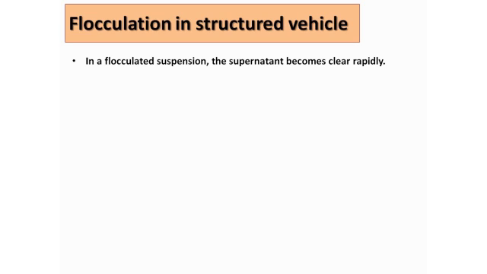Because all the particles form a net-like or mesh-like structure due to van der Waals forces of attraction, and they tend to settle or sediment immediately when left unshaken for a small amount of time. This leads to the formation of two layers. The lower, settled layer has a dark color due to the deposition of the sediment, whereas the upper layer becomes clear, that is, free from particles.